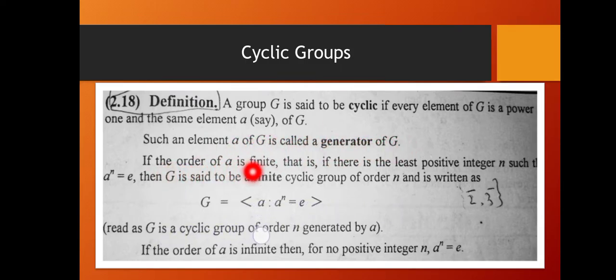If the order of A is finite, that is, if there is a least positive integer n such that A raised to the power n is equal to E, then G is said to be a finite cyclic group of order n, and is written as G is equal to, this is the notation for cyclic groups. A is a generator of group G and A raised to the power n is equal to E. So this is the finite cyclic group generated by A of order n.